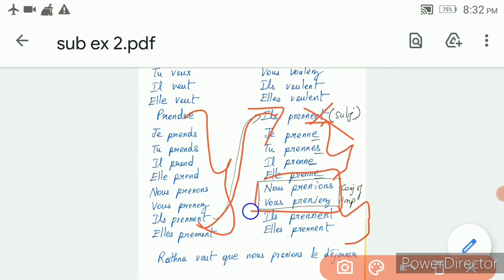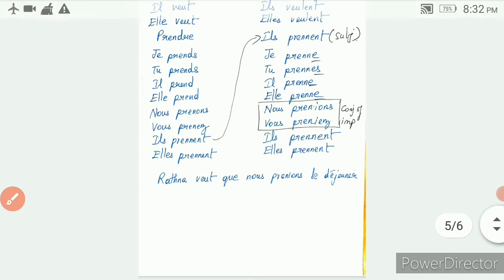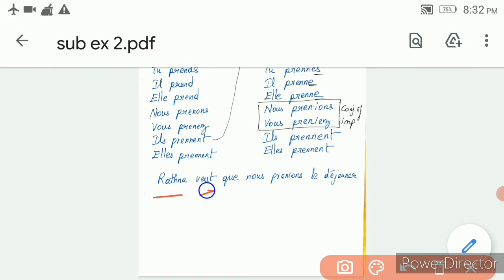For nous and vous alone you have to write the imparfait ending. So Ratna is the name of a girl, so take elle conjugation. Elle veut que nous prenions. So this one I have taken subjunctive. Got it? Okay.